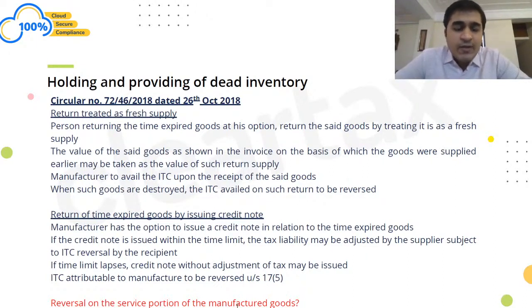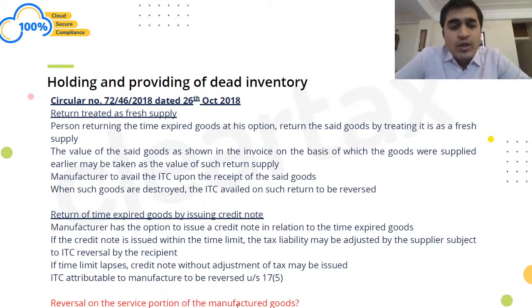Now let us say when I had given the goods to you, I had given it at 100 rupees to you, correct? Now you were allowed to supply it in the market at 150 rupees, right? Let's say GST on that was 5%. So I had charged 5 rupees GST to you, and you would have supplied in the market by charging 150 into 5%, which is 7.5 rupees.